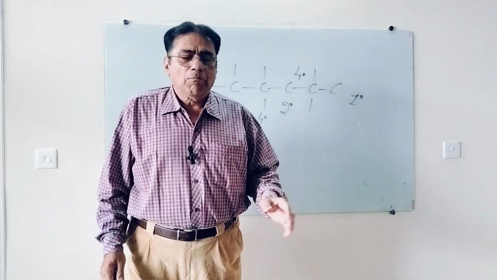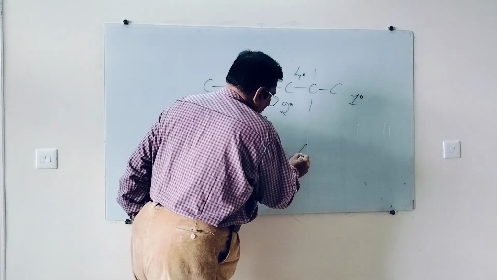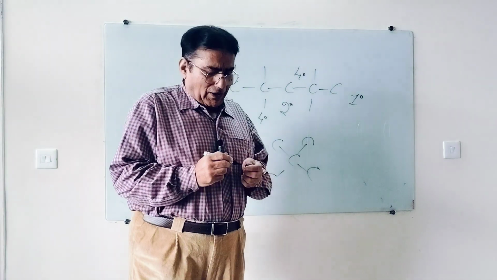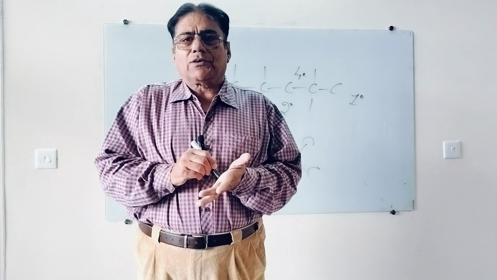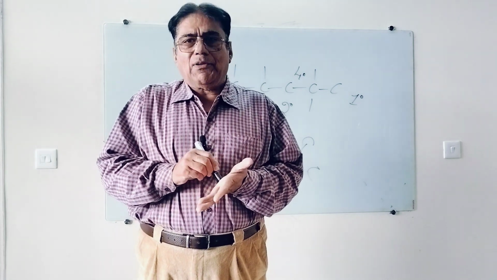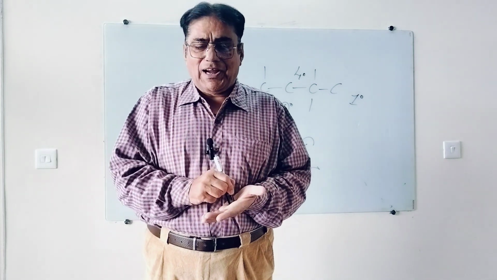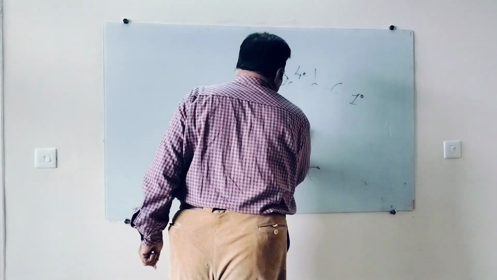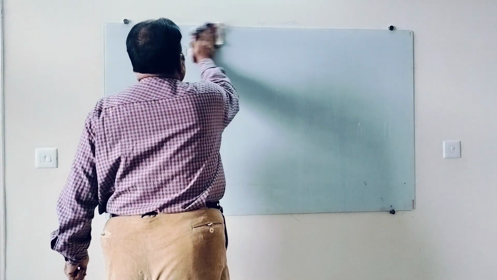No, never. Because 4 degree means this carbon is attached to 4 carbon, no scope of hydrogen, carbon is determinant. So carbon might be of 4 types, primary, secondary, tertiary, quaternary, but hydrogen will be of 3 types, primary, secondary, and tertiary. Is it clear?